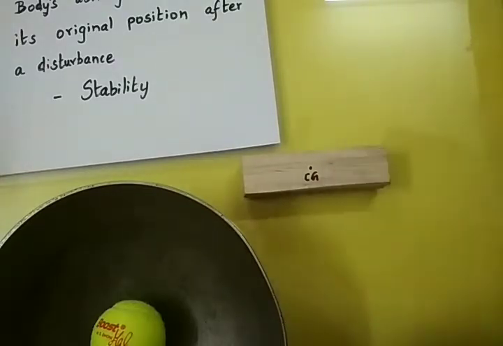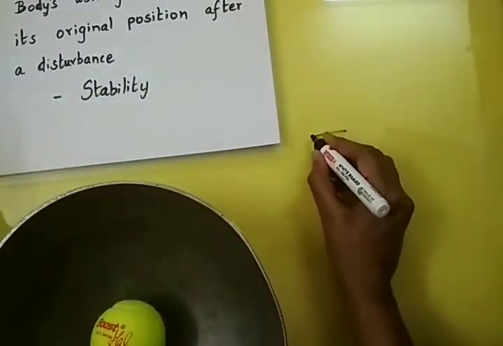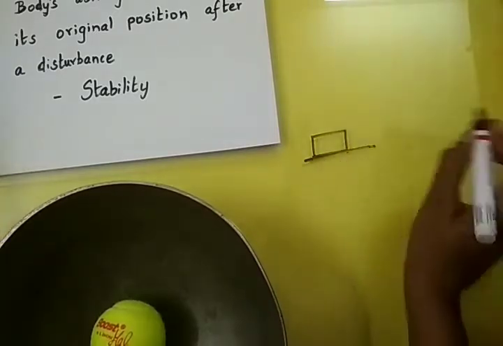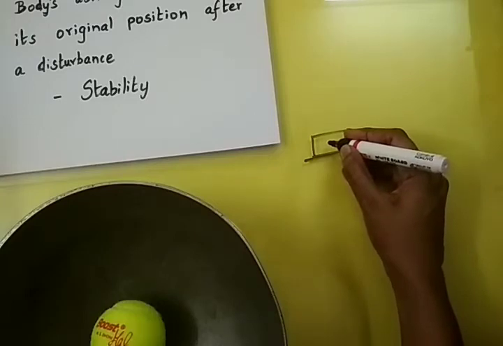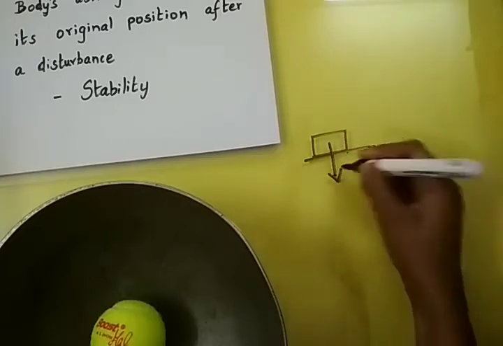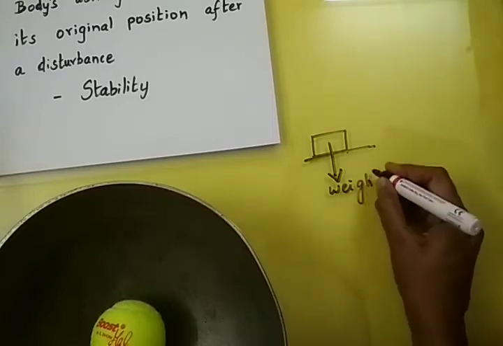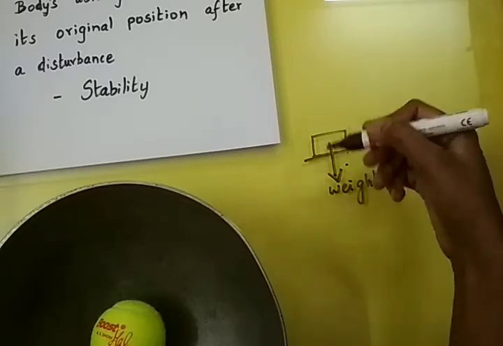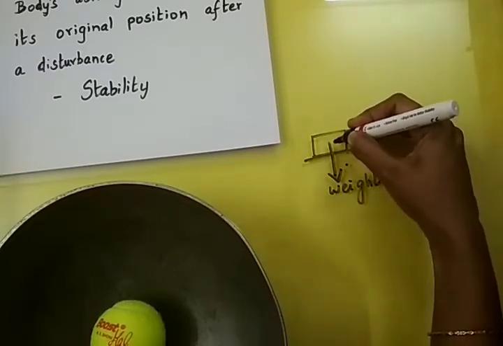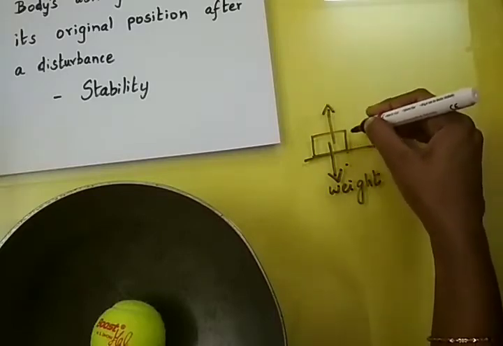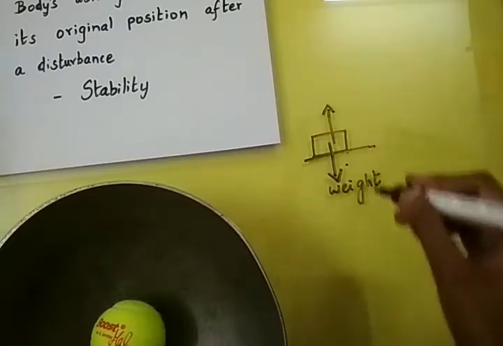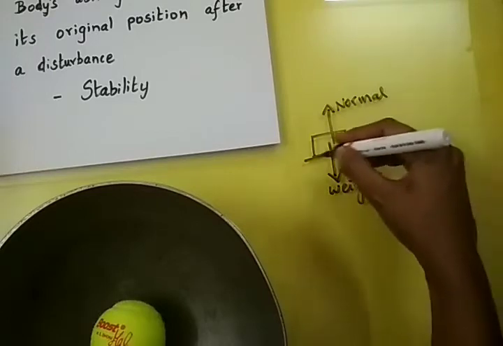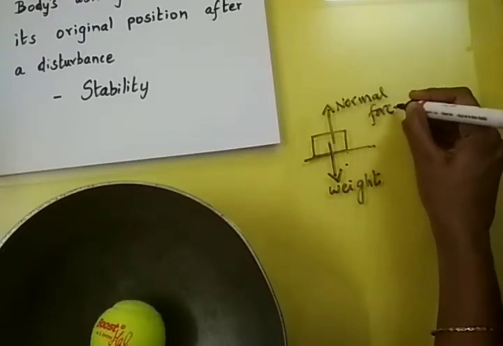Just think that you have an object which is placed on a surface. It is at rest. It means the weight of the body acts vertically downwards, and the surface on which it is kept will also exert a force which will act vertically upwards, in the opposite direction but of equal magnitude. This is called the normal force exerted by the surface on which the object is placed.